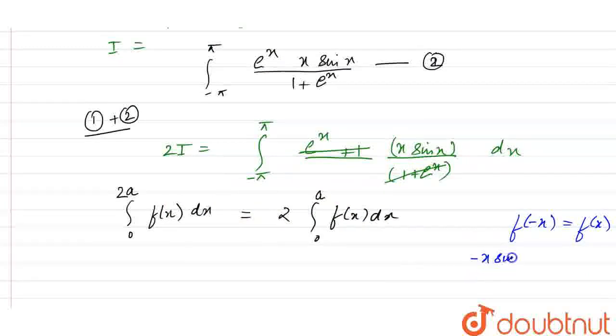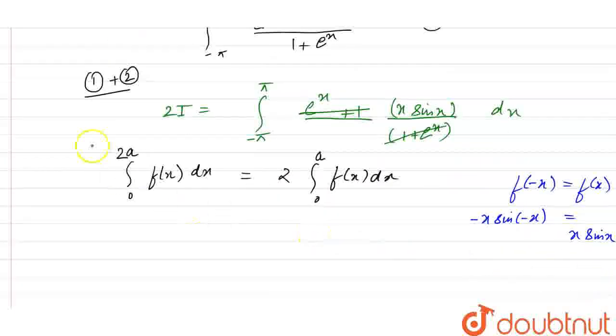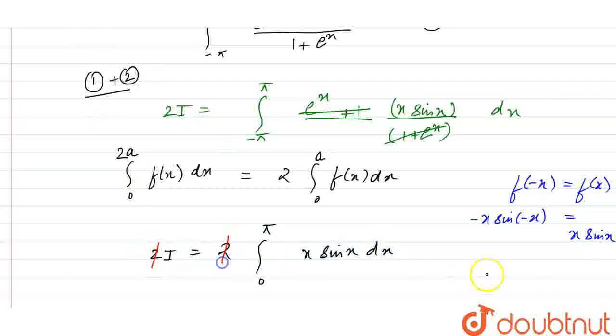Minus x sine of minus x: because sine of minus x is minus sine x, minus minus will be plus, so it will be x sine x. So it is an even function, so we can write this as 2I equal to 2 times the integral from 0 to pi of x sine x dx. So this 2 and this 2 will cancel out.